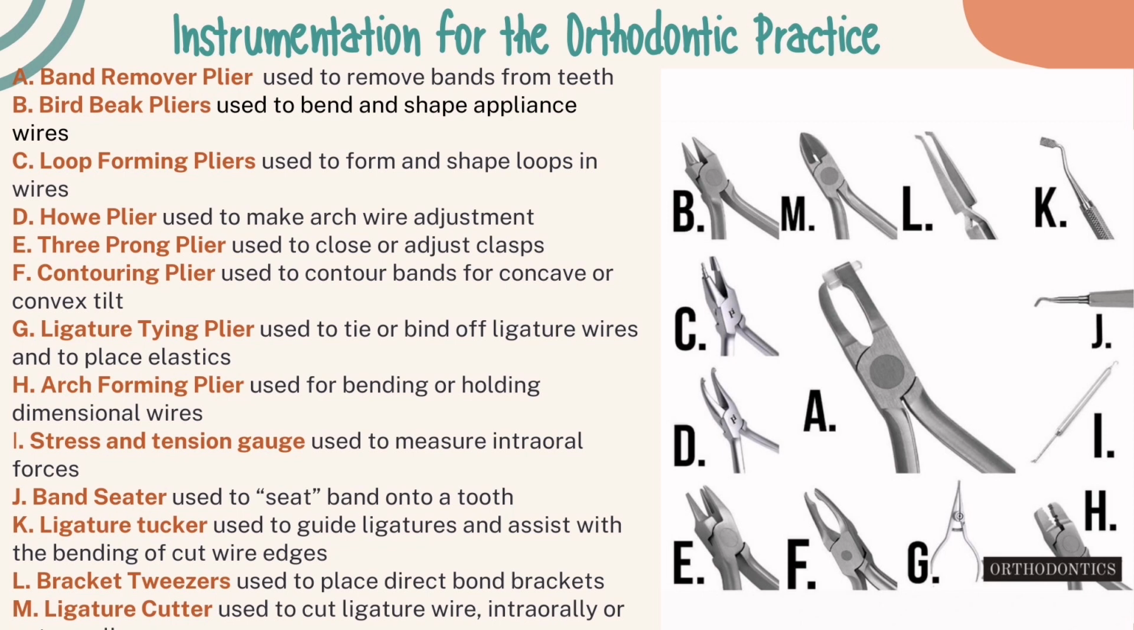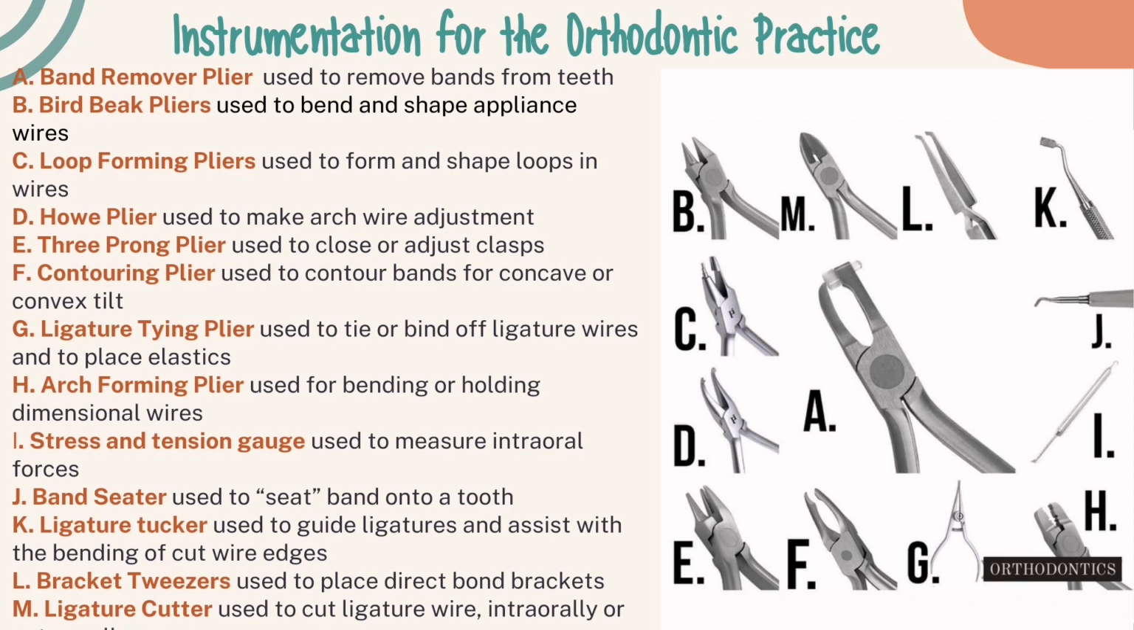First is the band remover plier. It is used to remove bands from teeth. Bird beak plier, used to bend and shape appliance wires. Loop forming pliers. It is used to form and shape loops in wires. Howe plier. It is used to make arch wire adjustment. Three-prong plier. It is used to close or adjust clasp. Contouring plier. It is used to contour bands for concave or convex tilt.